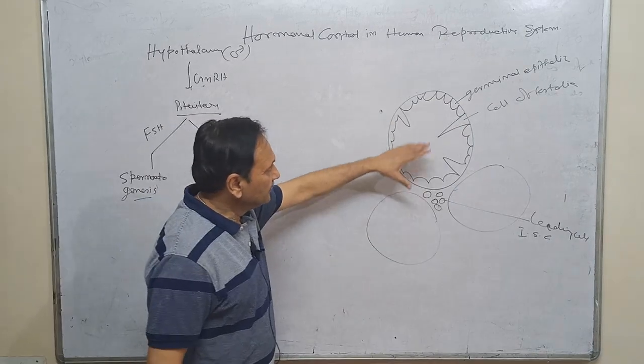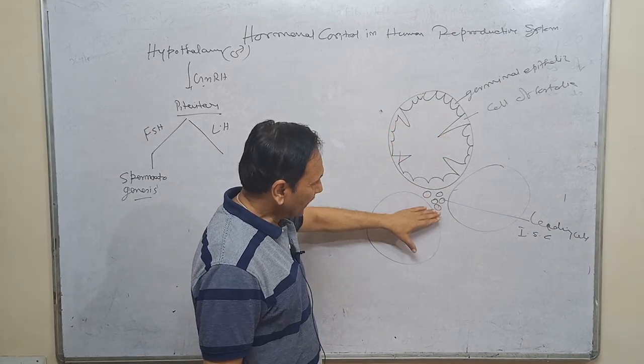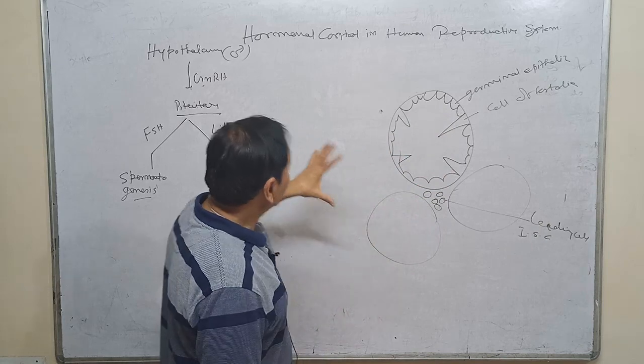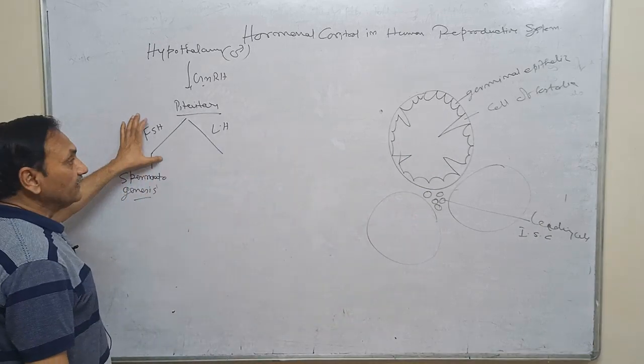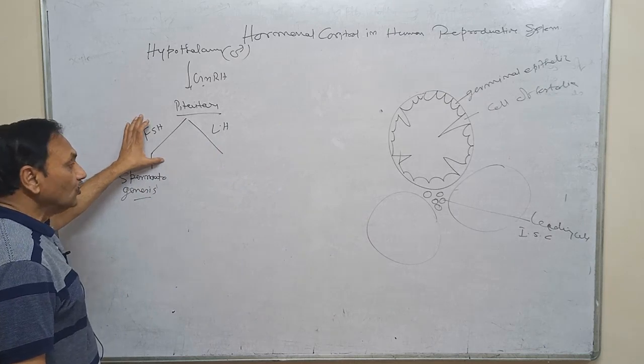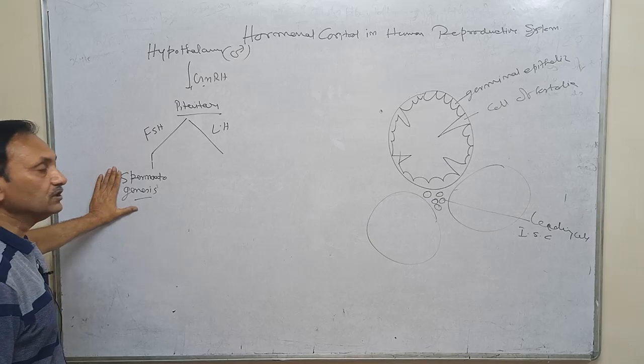Here you will see the germinal epithelium, the cell of Sertoli and the Leydig cell. Different hormones act upon them. Whenever FSH, that is follicle stimulating hormone, acts upon the germinal epithelium, spermatogenesis will be started.